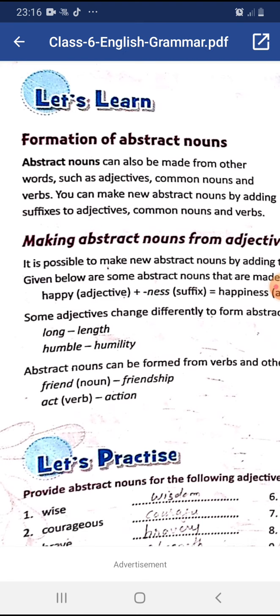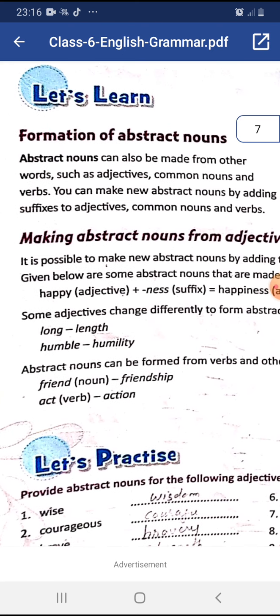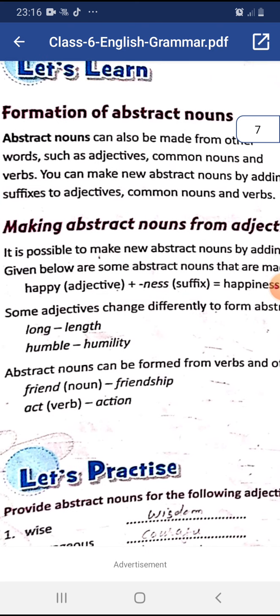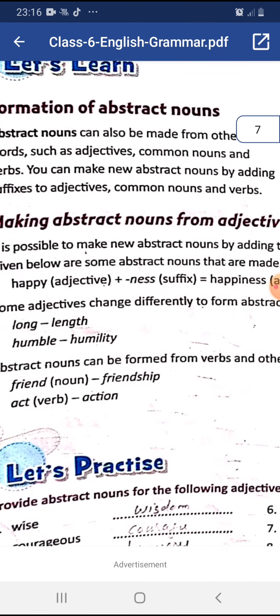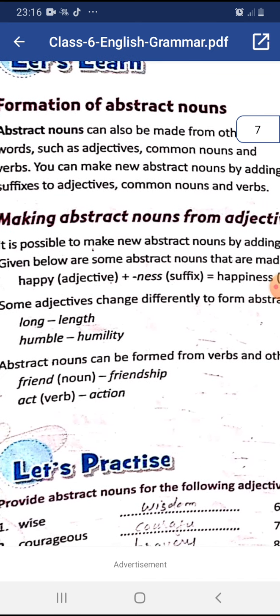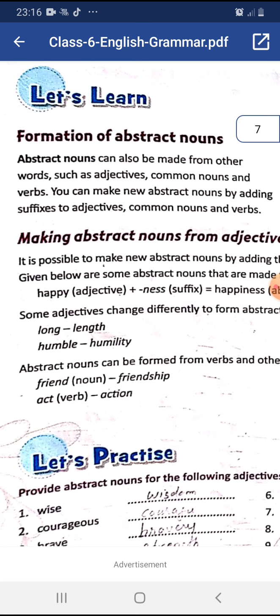Abstract nouns can also be made from other words such as adjectives, common nouns, and verbs. We can make new abstract nouns by adding suffixes to adjectives, common nouns, and verbs. Dear students, suffixes are the letter or letters added at the end of the word to form a new word.